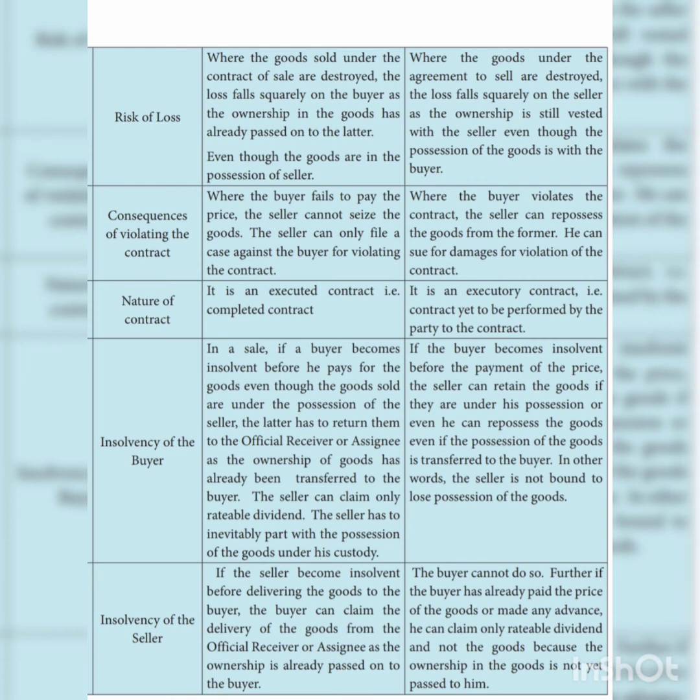Next basis of distinction is insolvency of the buyer. In a sale, if a buyer becomes insolvent before he pays the price for the goods, insolvent means what? Left without money. Even though the goods sold are under the possession of the seller, the latter has to return them to the official receiver or assignee as the ownership of goods has already been transferred to the buyer. So the seller can claim only rateable dividend. The seller has to inevitably part with the possession of the goods under his custody.